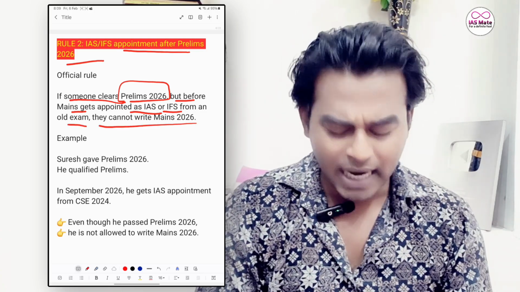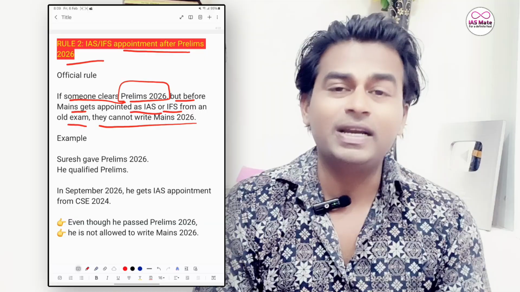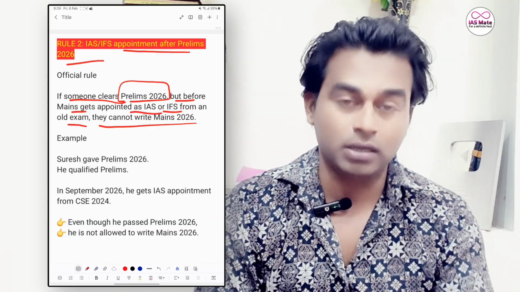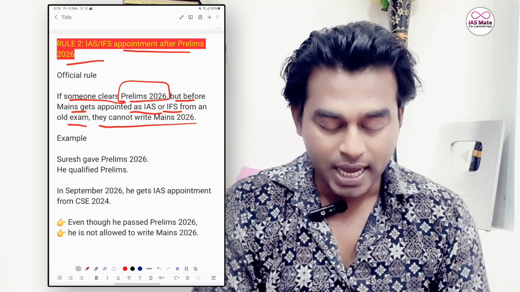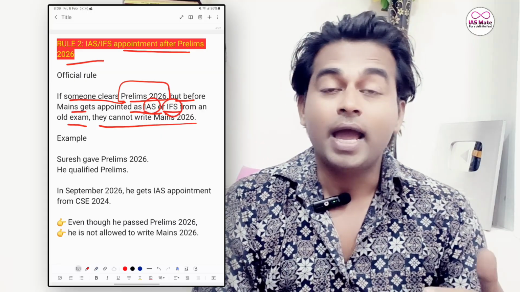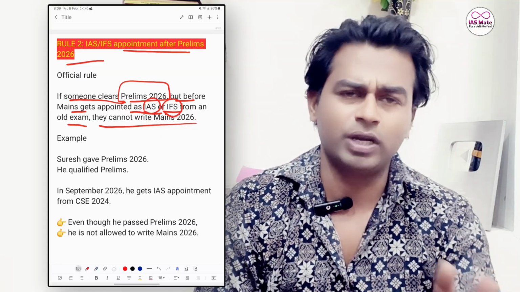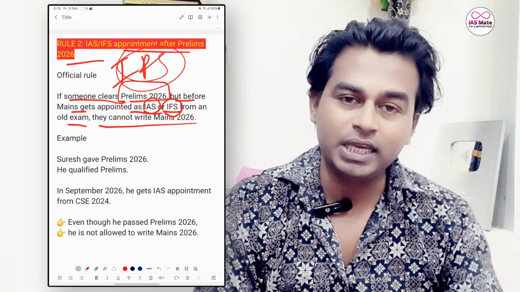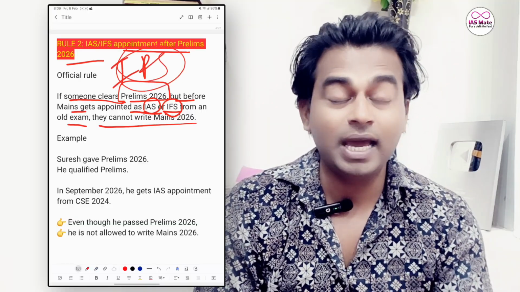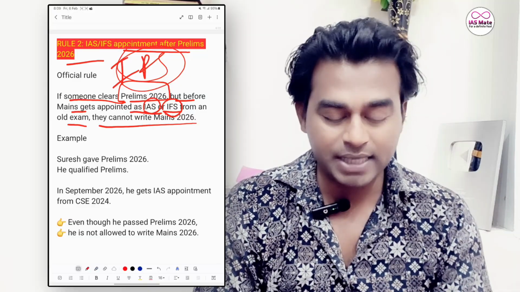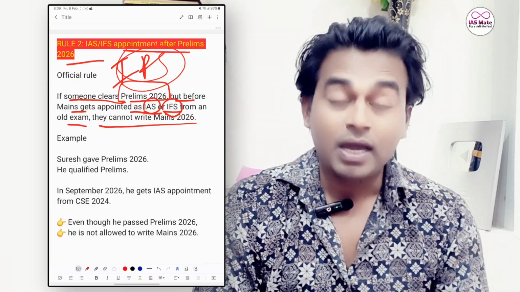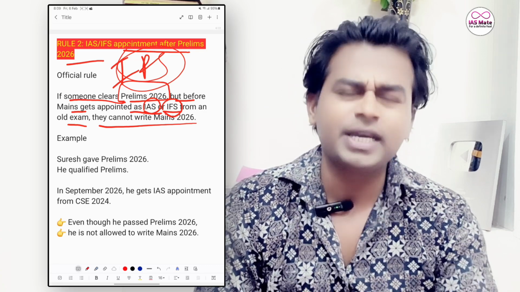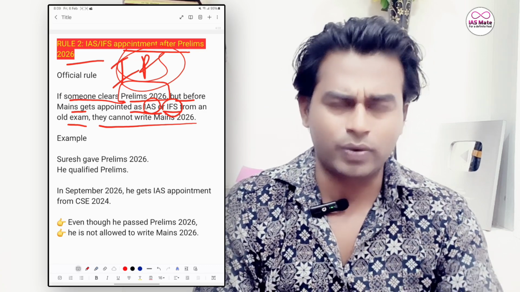For example, someone who has already been appointed as an IAS officer wants to become an IPS officer and reappears. Even though he has cleared the prelims exam, he cannot write the exam if he has already been selected.